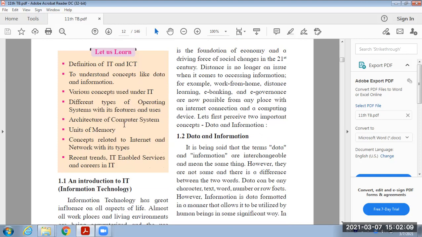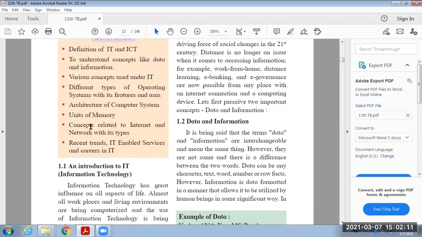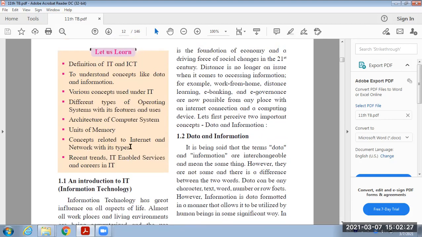Next topic is architecture of computer system, then units of memory, then concepts related to internet and network with its types. And last topic is recent trends, IT enabled services and careers in IT. All these topics we are going to study.